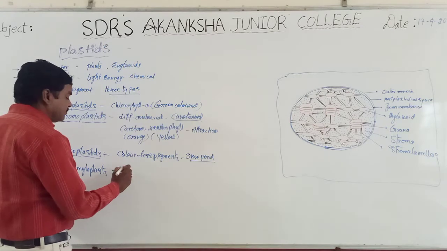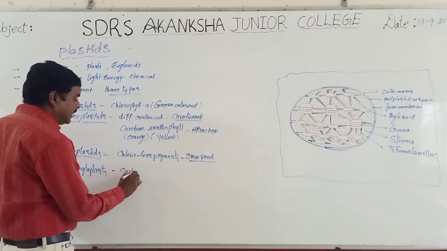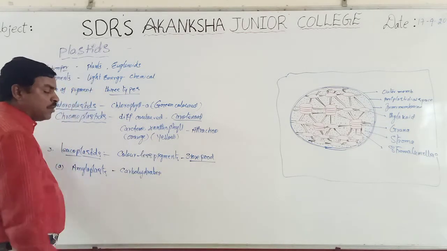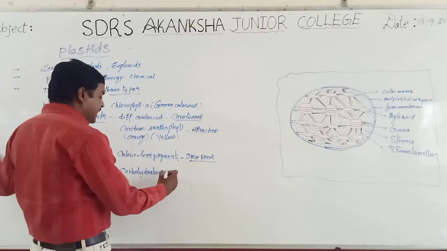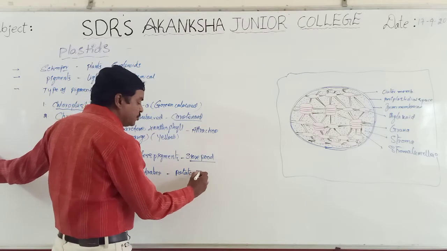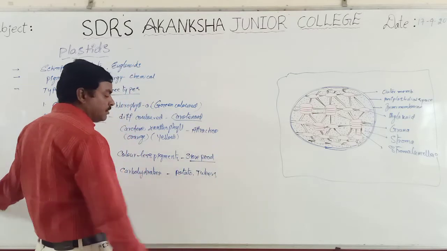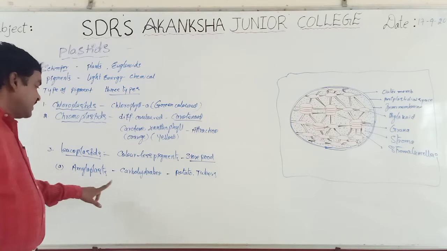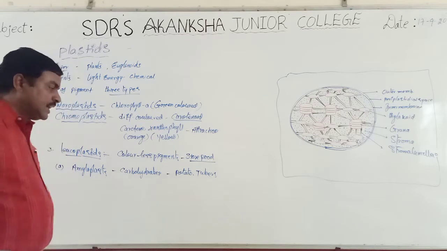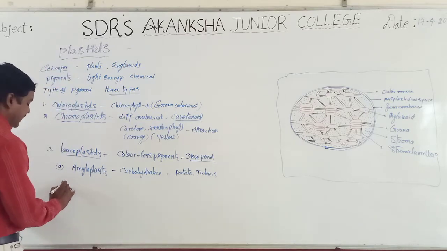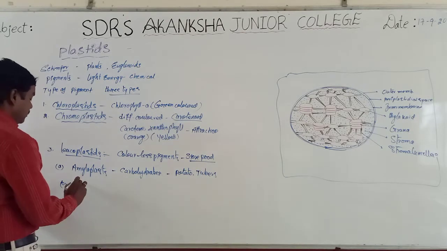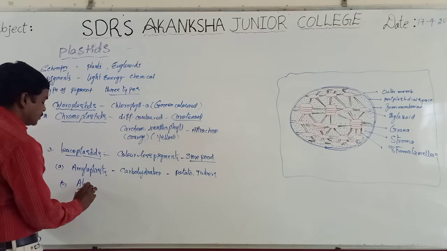These amyloplasts store carbohydrates. Generally, they are present in potato and tubers. So, these amyloplasts store some amount of carbohydrates. Generally, they are present in potato and other root tubers, etc. At the same time, the second type of leucoplastids are called elaioplasts.